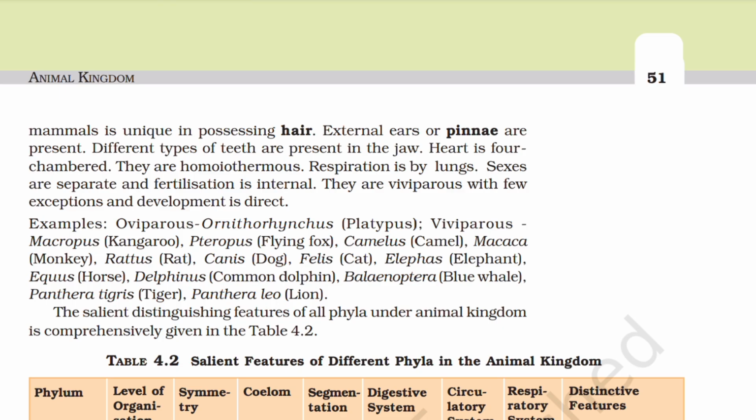Heart is four-chambered. They are homeothermous. Respiration is by lungs. Sexes are separate and fertilization is internal. They are viviparous with very few exceptions and development is direct. Example: oviparous Ornithorhynchus; viviparous Macropus, Pteropus, Camelus, Macaca, Rattus, Canis, Felis, Elephas, Equus, Delphinus, Balaenoptera, Panthera tigris, Panthera leo.